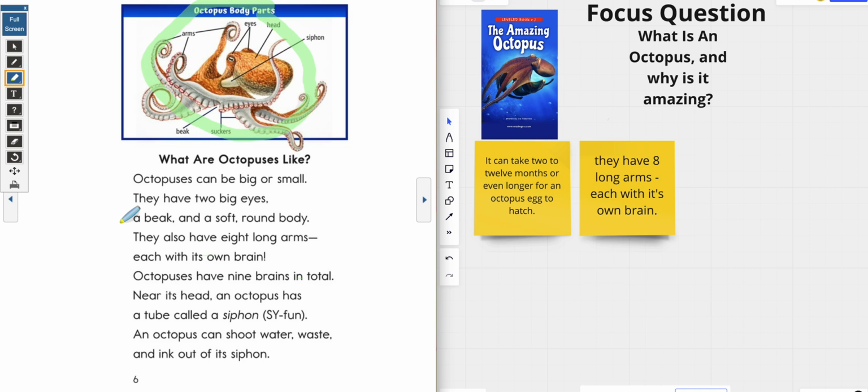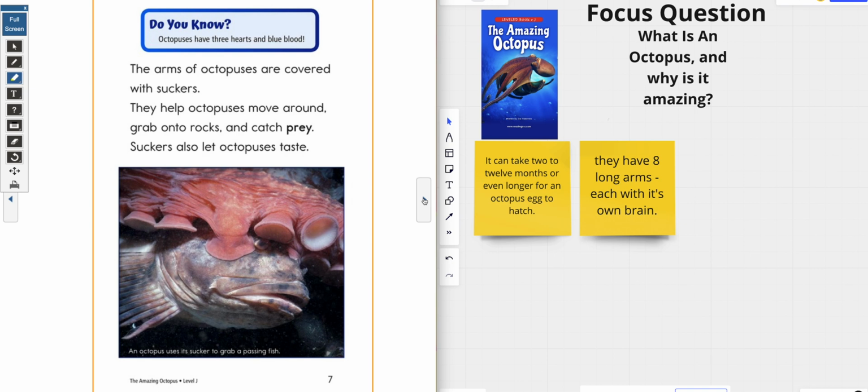Now, we're going to find the second way. The second way that the octopus is amazing, it has 9 brains in total. Whoa! So 1 brain in each arm, and then a brain for the actual body. 9 brains. So you could write that over there on your notes. And then another way that it's amazing is that it has a tube called the siphon. And that siphon can shoot water, waste, and ink out of its siphon. So cool, guys. Let's keep going.